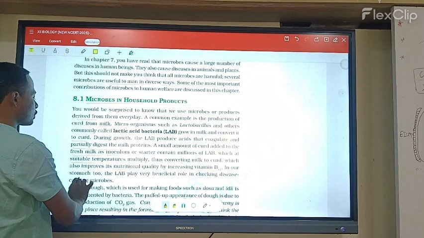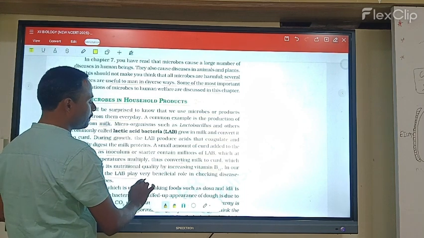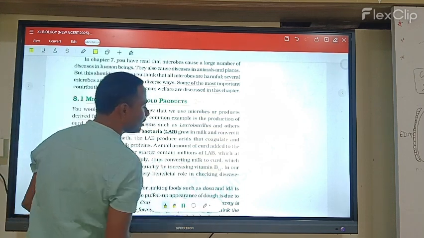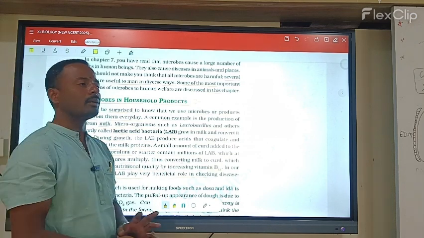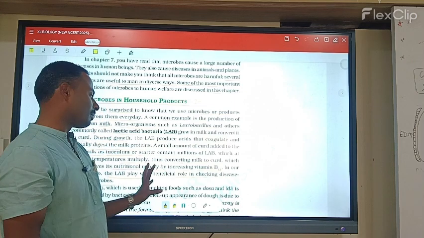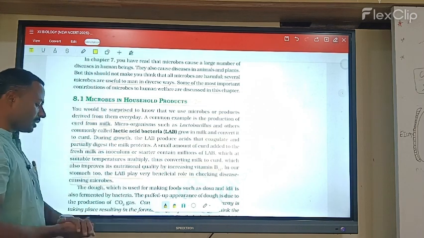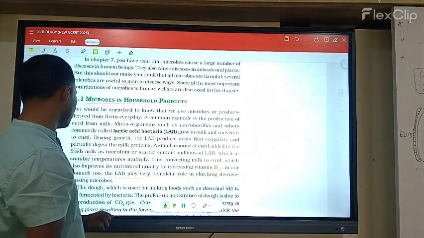In our stomach too, LAB play an important beneficial role in checking disease-causing microbes. So in our stomach, what kind of diseases come? They check disease-causing microbes. Clear? Next.